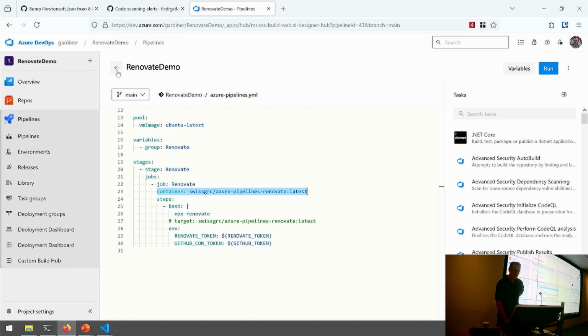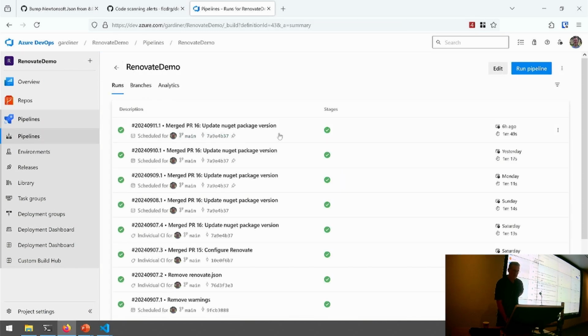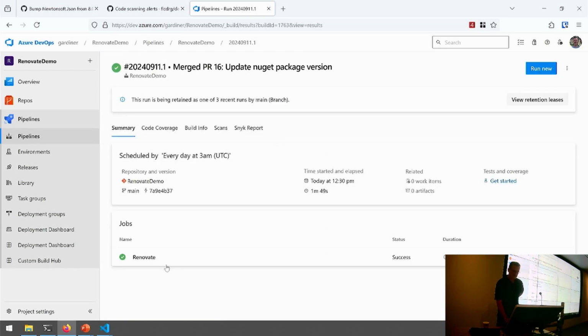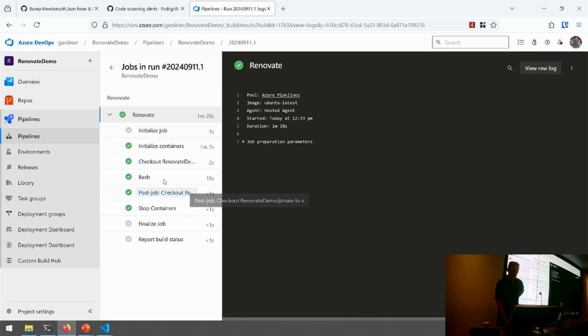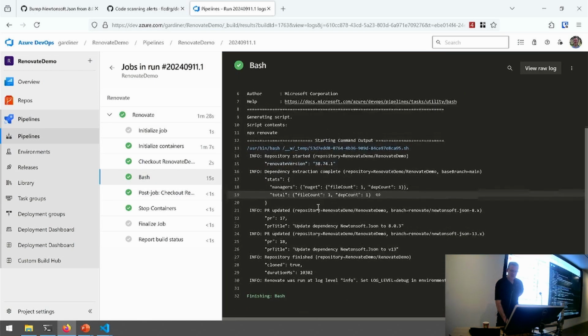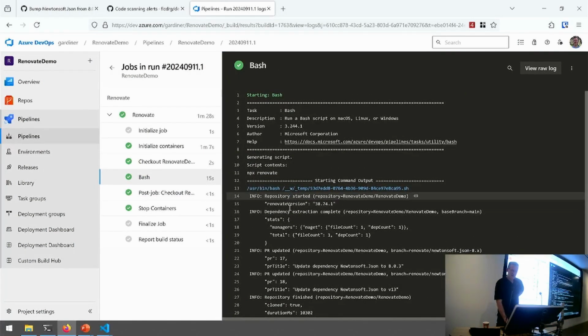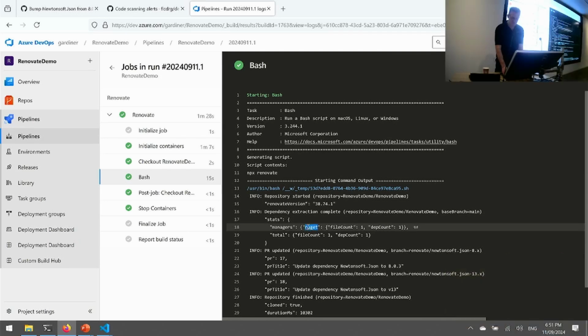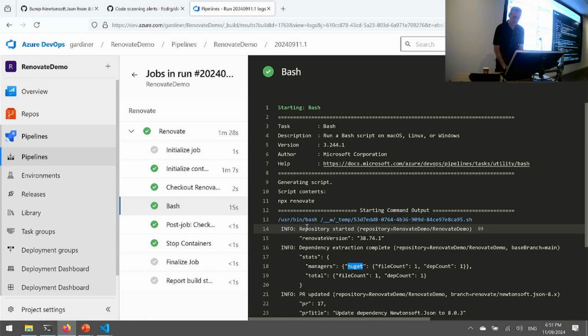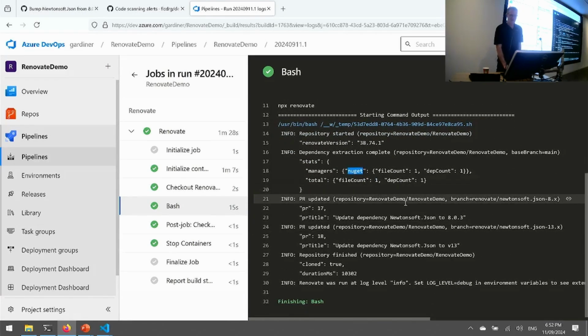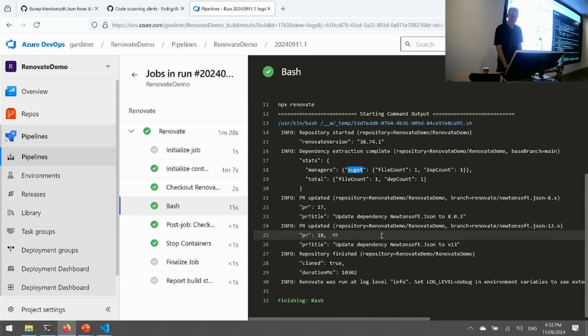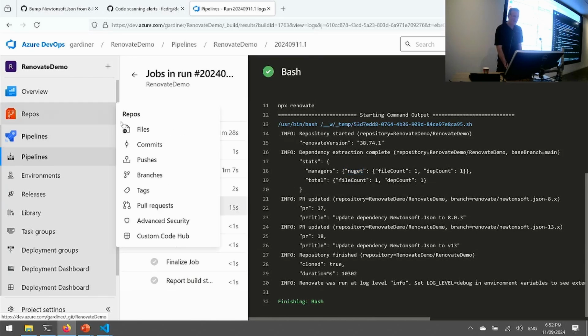So if I go back and have a look at an actual run, we'll see there's this bash task here, and I've configured it to look for NuGet files. If I zoom that in a bit, might be better. It's gone to see, okay, are there any updates here? Well, there's one again for this Newtonsoft.Json. I seem to be making the same mistake every time. But yeah, Renovate's got my back, and it's going to create a pull request just the same.